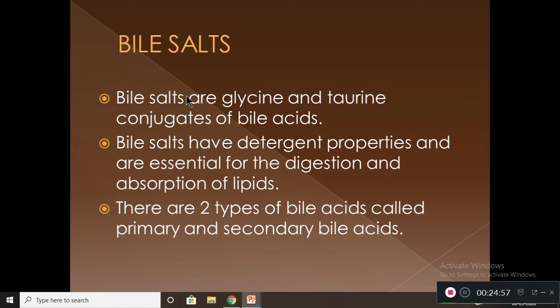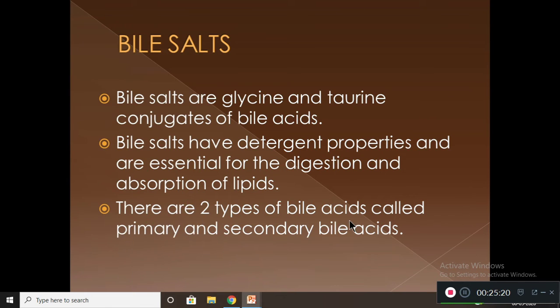Bile salts are basically of two types, glycine and taurine conjugates. Bile salts are the conjugates of bile acids. Examples of bile salts are glycine and taurine conjugates. Bile salts have detergent properties and are essential for the digestion and absorption of lipids.